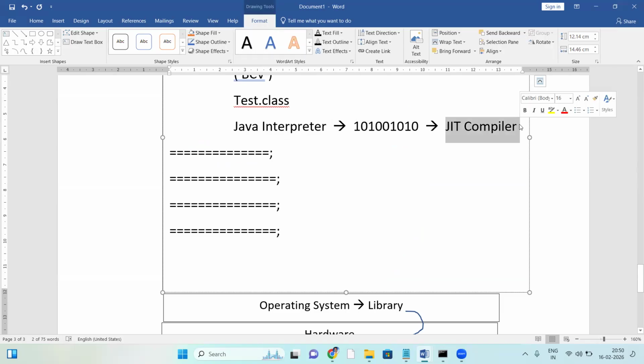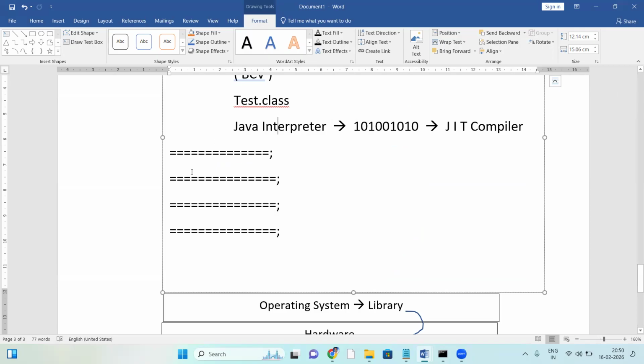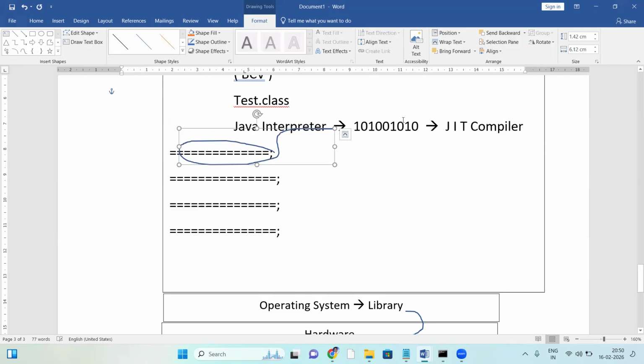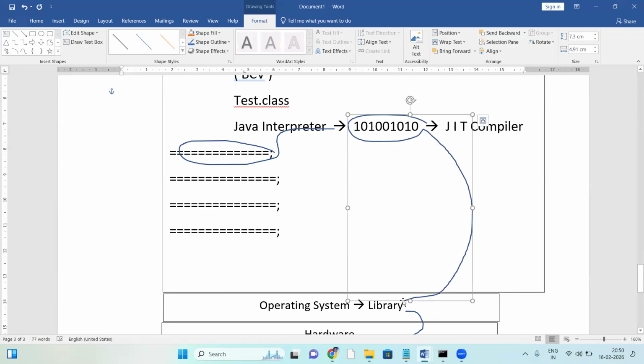JIT stands for just-in-time compiler. What's the task of this one? Let me explain clearly. First of all, the Java interpreter converts this bytecode to binary code, right? That binary code is simply passed to the JIT compiler. The JIT compiler takes this binary code and links it with the OS library. That means two jobs were separated.